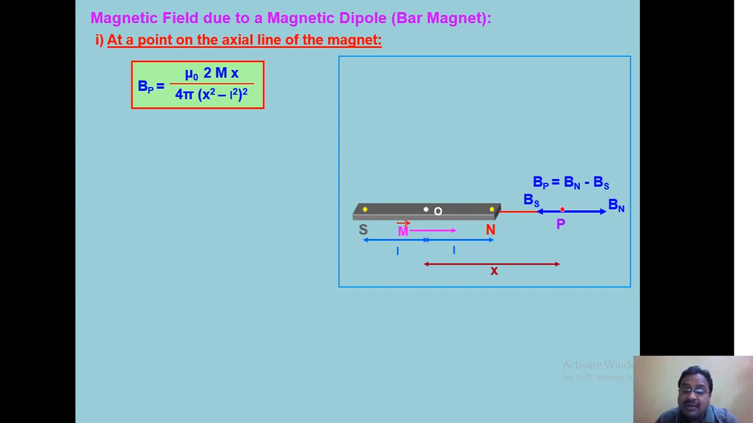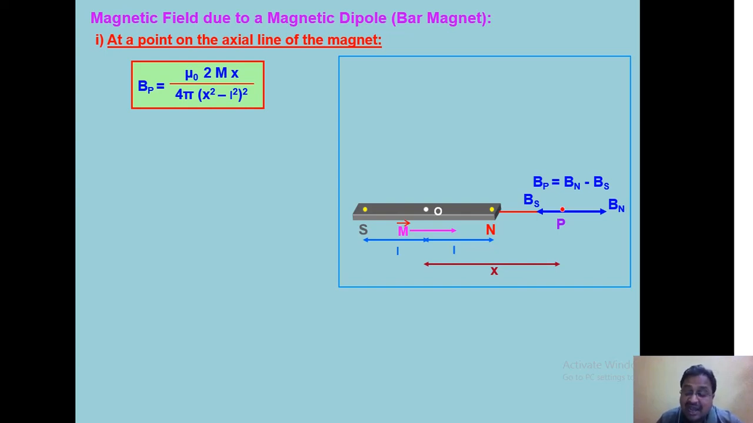Bn will be greater than Bs, and the net field due to the bar magnet at the point P, Bp, will be equal to Bn minus Bs, and if you calculate the value of magnetic field at the axial point P, you may say point on the axial line, it will be equal to mu 0 by 4 pi, 2 m x divided by (x square minus L square) whole square.